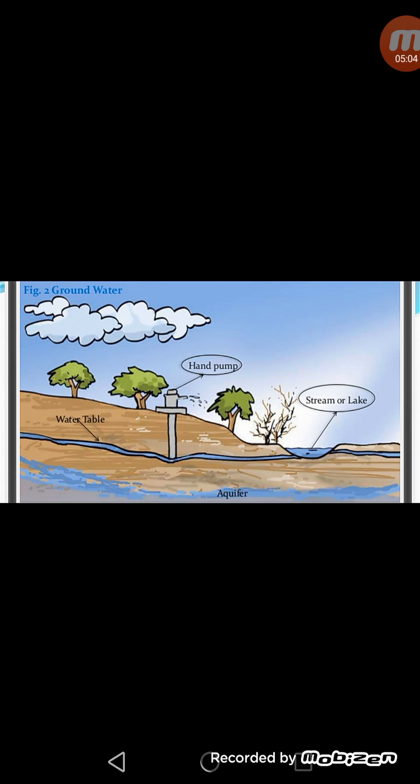Here you can see there is a hand pump, stream or lake. So for the hand pump, we have to dig up to the water table from where the upper limit of groundwater starts. So upper limit is called water table, and below water table water is present in between the rock particles, and this is called aquifer. So this is a diagram showing groundwater and aquifer.